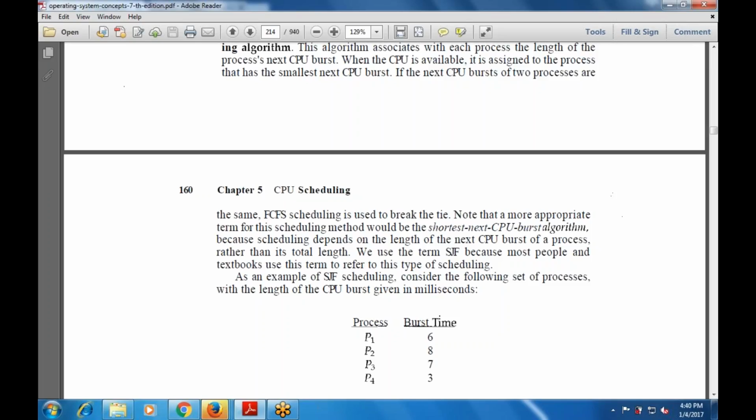Note that a more appropriate term for this scheduling method would be the shortest next CPU burst algorithm, because scheduling depends on the length of the next CPU burst of a process rather than its total length.